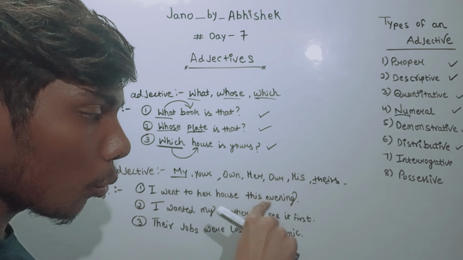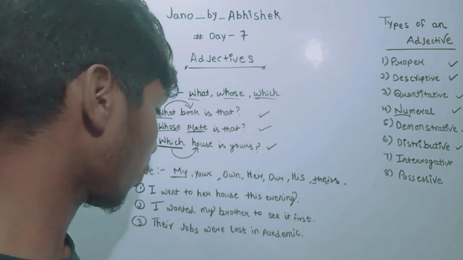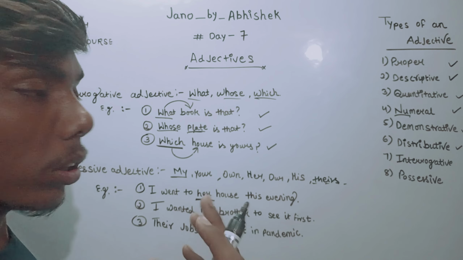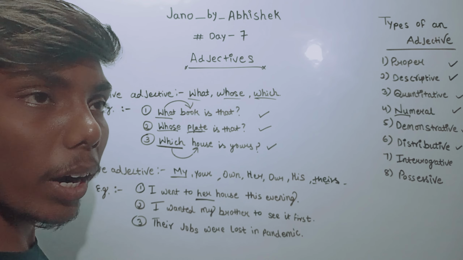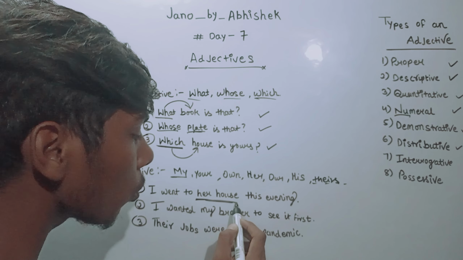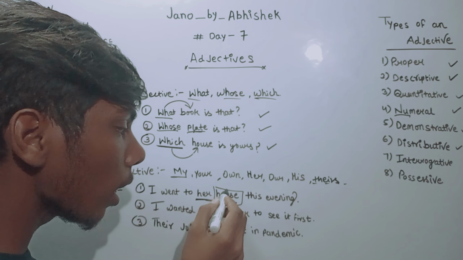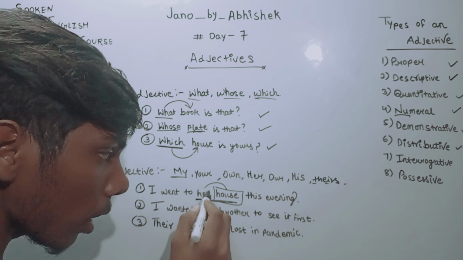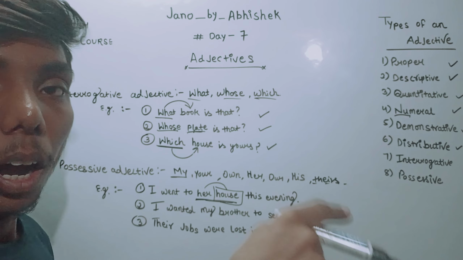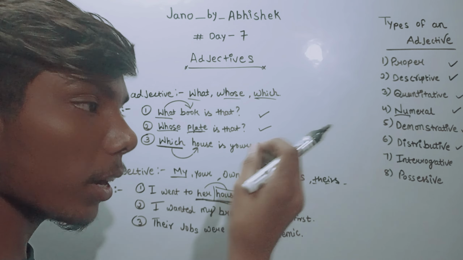I went to her house this evening. So here I said what? Her house. Whose house? Her house. I didn't go to my house, I went to her house. So here the house is a noun, and the word her is describing more about this noun. Whose house is that? Her house. That is why this word is a possessive adjective.